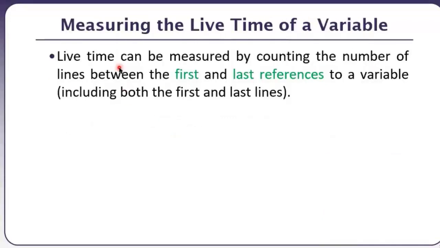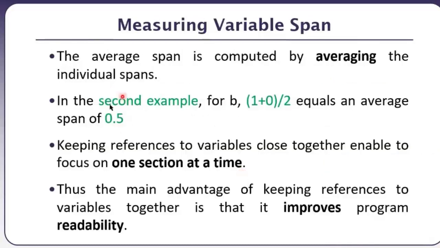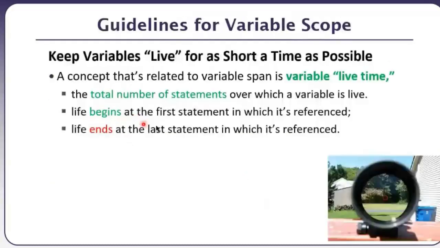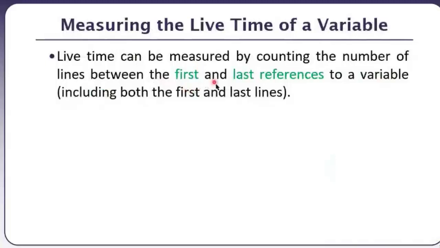Of course, just as we said that the average span should be shorter, similarly, we should have shorter lifetime of a variable. Lifetime can be measured by counting the number of lines between the first and last references to a variable, including both the first and last lines. So we should include both first and last lines.